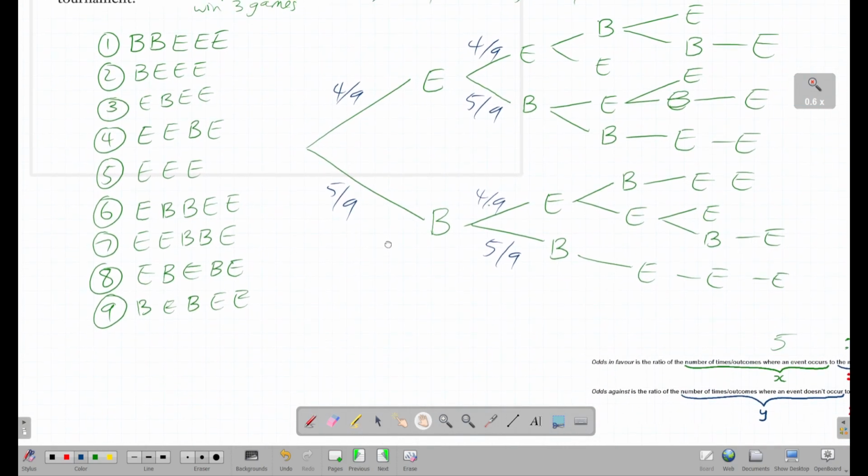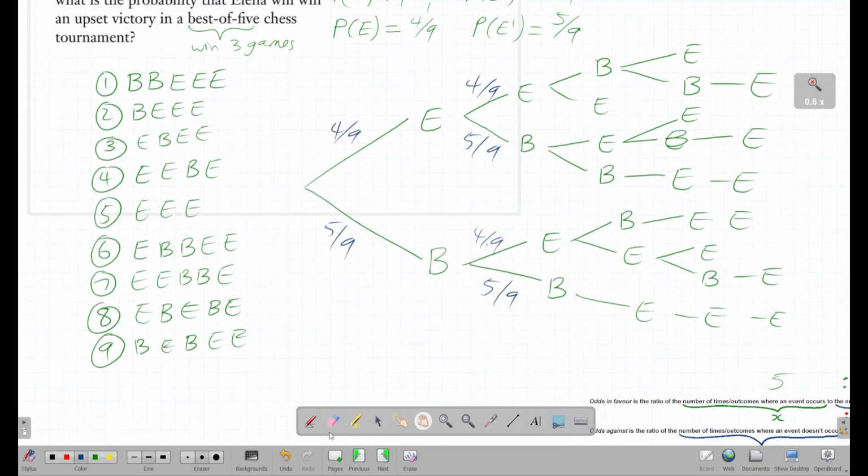But all you do is, for example, let's take this one. The way that you calculate this is you take advantage of the fact that the events are independent, which is to say, if Elena wins the first match, this has no effect on Boris winning the next match and the next match after that, and then Elena winning the last 2 matches.